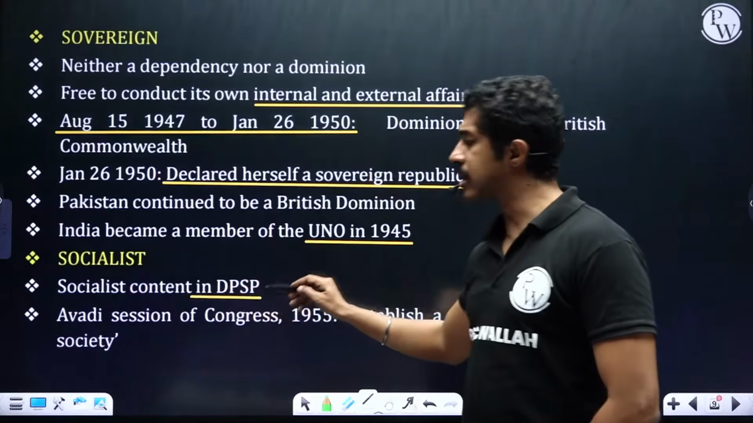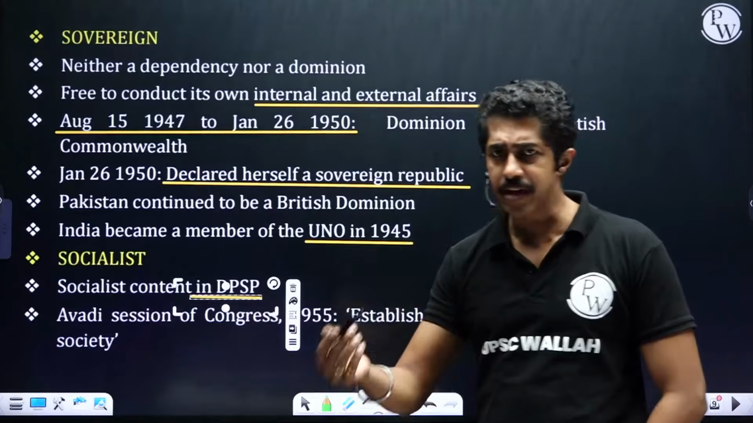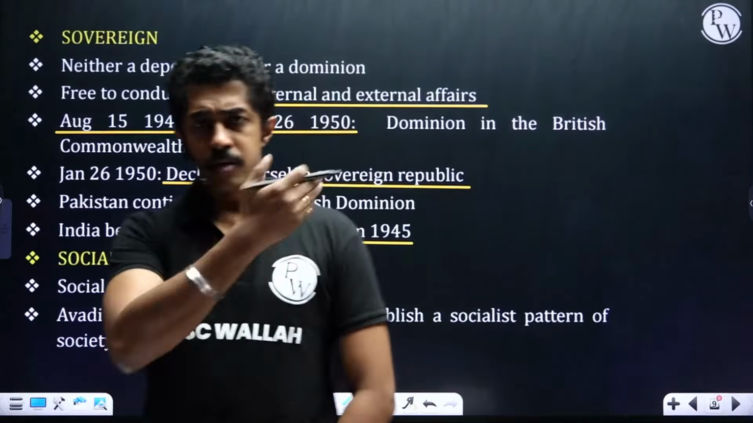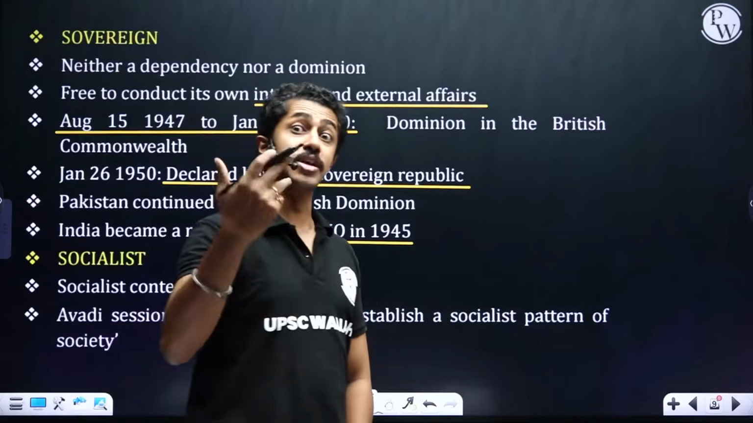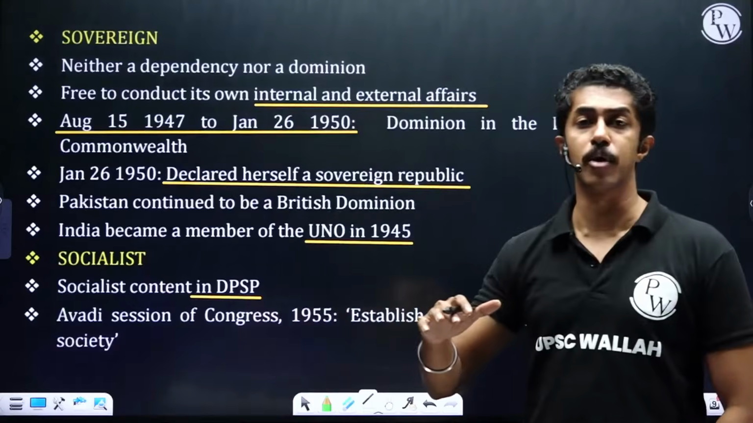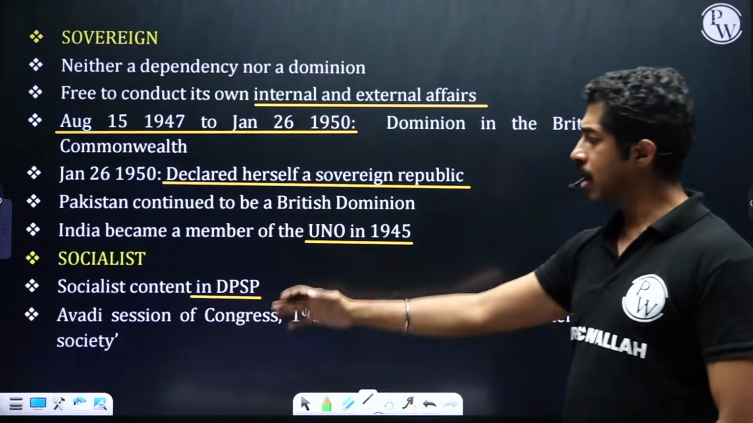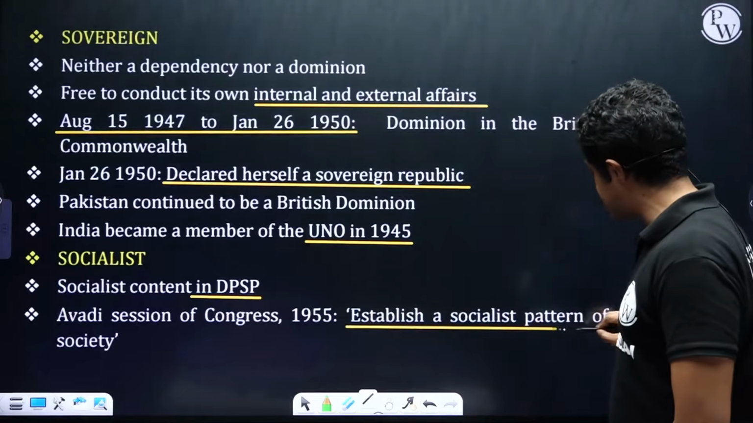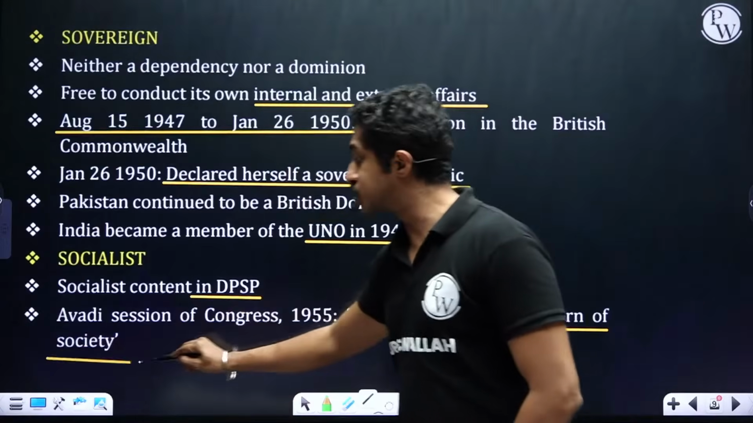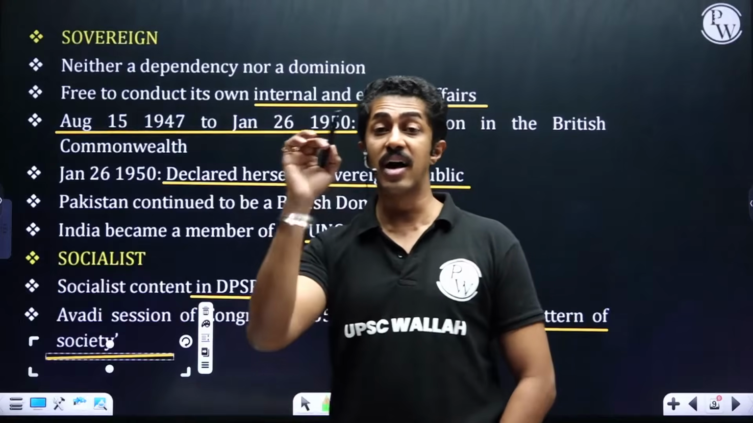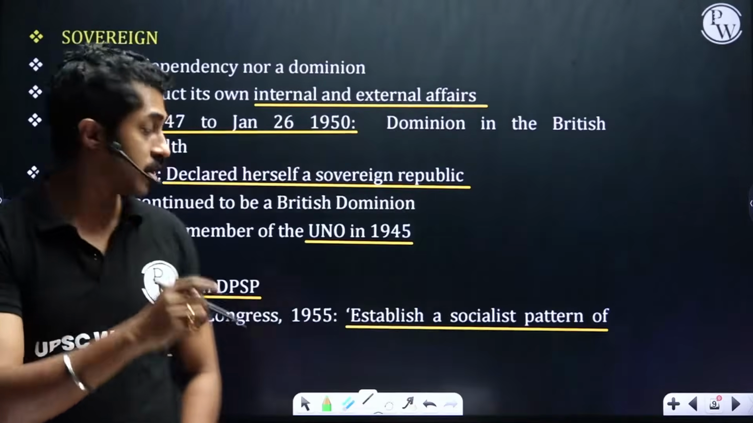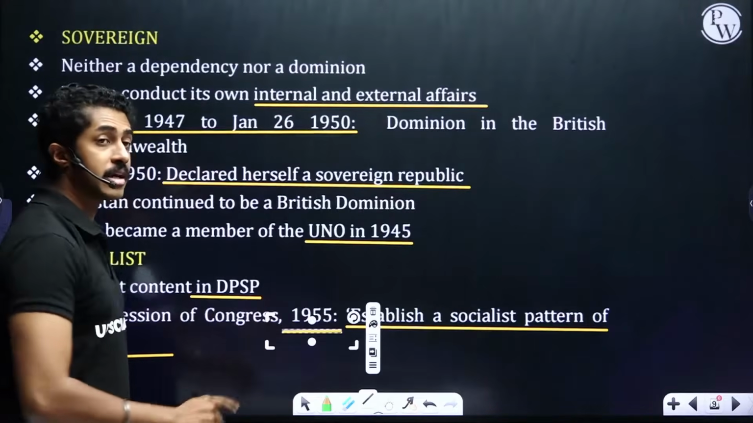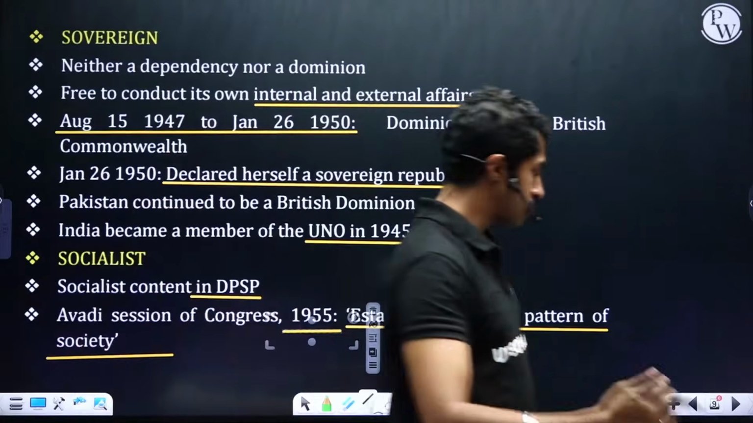Socialist content is there in the DPSP. Welfare state, correct? Trying to seek social justice. All these talk about what? We are a socialist state. The Avadi session of Congress in 1955 specifically mentioned establishing a socialist pattern of society. Avadi session of Congress. Which year? 1955. Moving on.